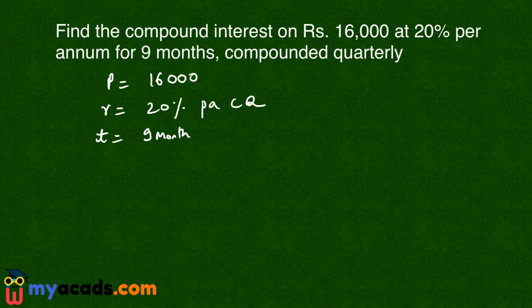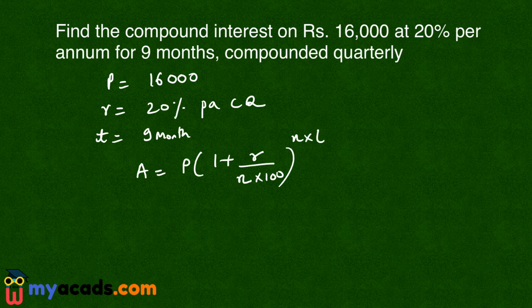Now I know that the formula for amount in case of compound interest is A equals to P into 1 plus R, where R is the rate of interest per annum, upon N, where N is how many times I am compounding in 1 year, into 100, raised to the power n into time period t.